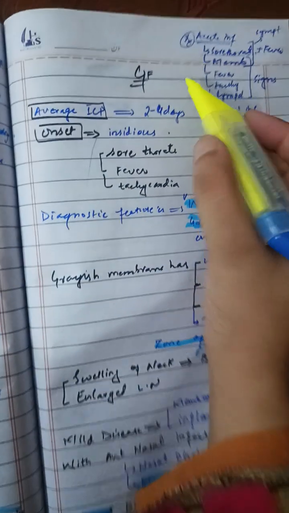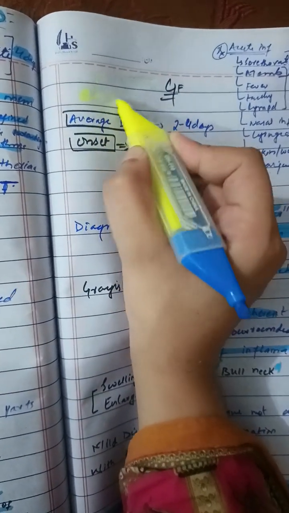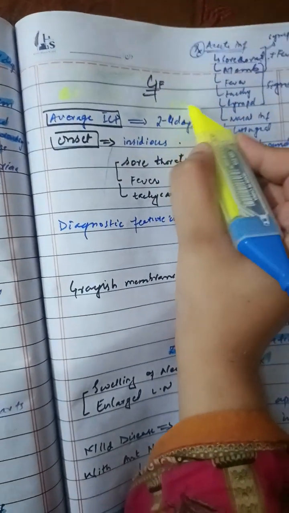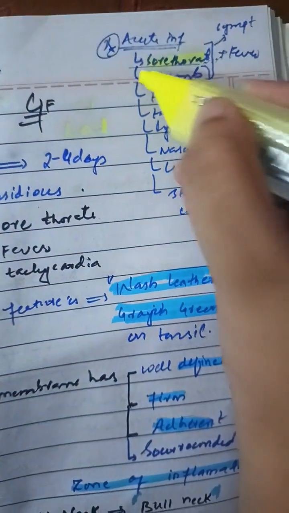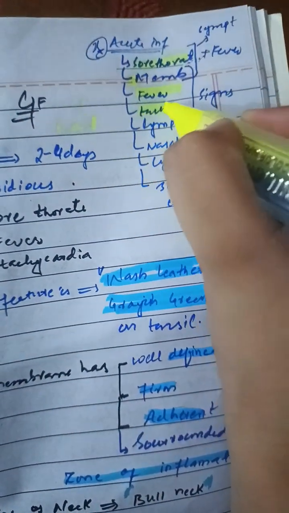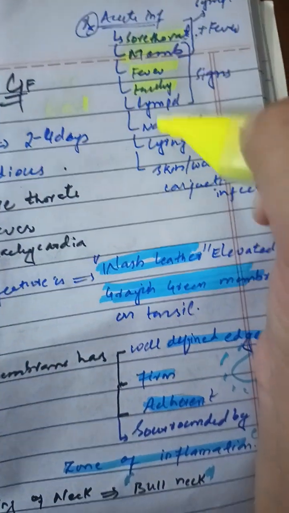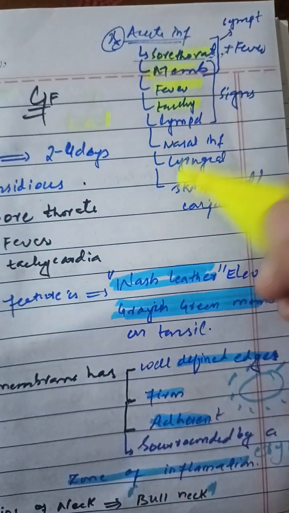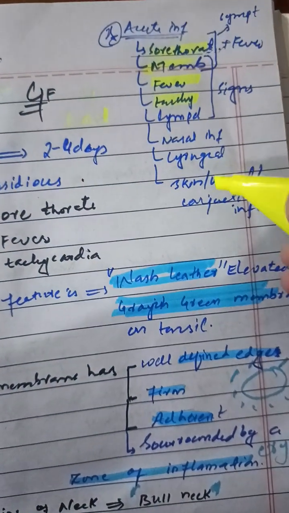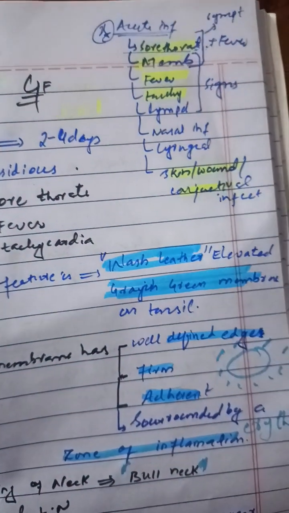The clinical features of diphtheria are basically two. First is the early signs and symptoms, and second is the late signs and symptoms. In the early signs and symptoms, the patient will present with a history of sore throat, fever, and tachycardia. On examination there will be a membrane, lymphadenopathy, bull neck, and nasal or laryngeal infection. If the disease has involved the skin, then there will be conjunctival and skin infection.